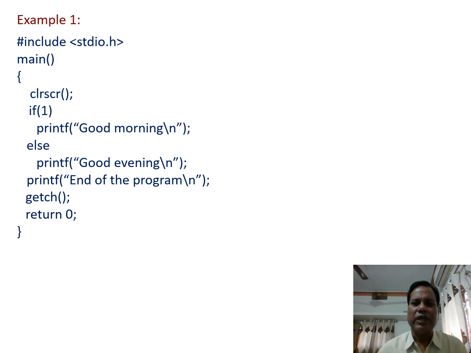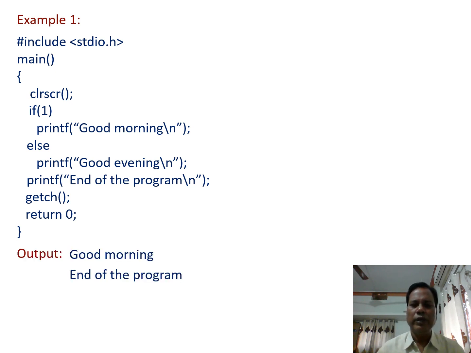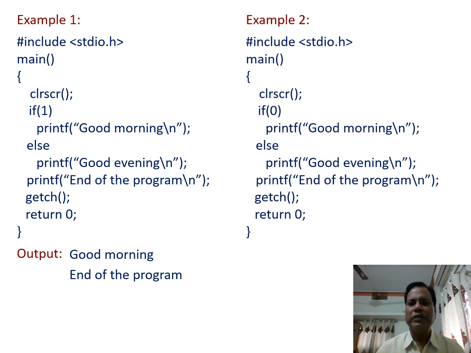This printf statement prints good morning on the output screen. Then the else block statement, here printf good evening, is skipped. Out of the if-else statement there is a printf statement, so end of the program. This statement prints end of the program on the output screen, and then getch and return 0 are executed. So when we run this program, we get the output like this one, good morning and end of the program. Now let us take another example.